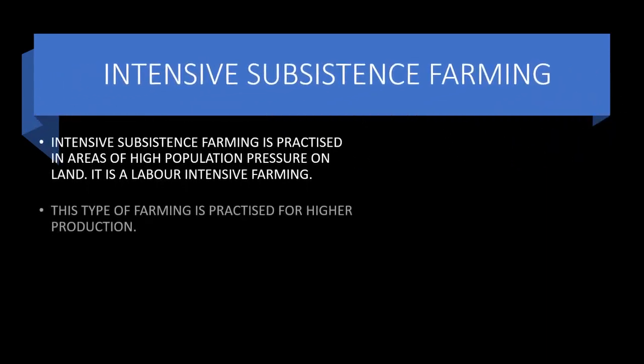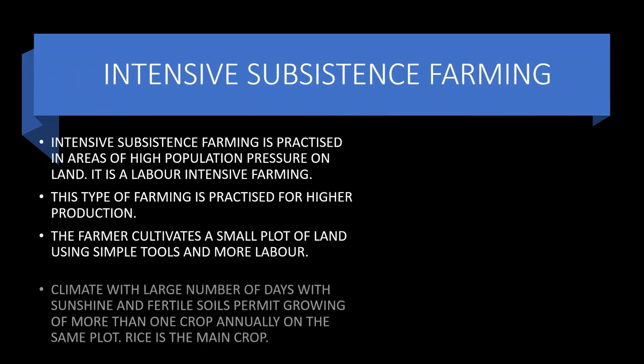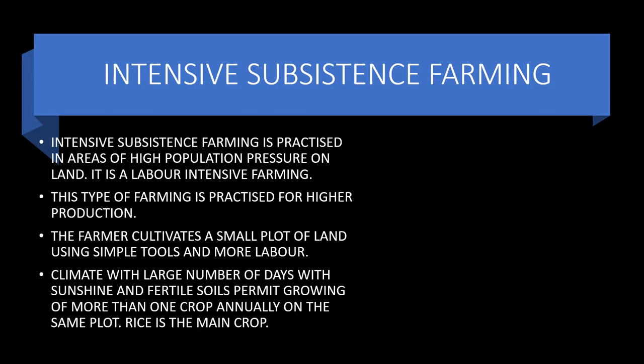Intensive subsistence farming first. Intensive subsistence farming is practiced in areas of high population pressure on land. It is a labor-intensive farming. This type of farming is practiced for higher production. The farmer cultivates a small plot of land using simple tools and more labor. Climate with a large number of days with sunshine and fertile soil permit growing of more than one crop annually on the same plot. Rice is the main crop.